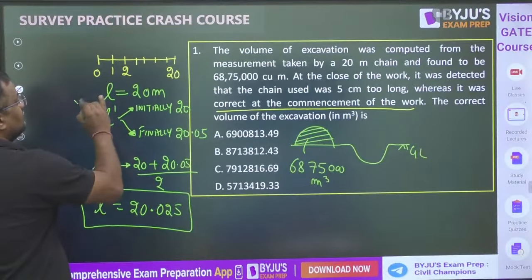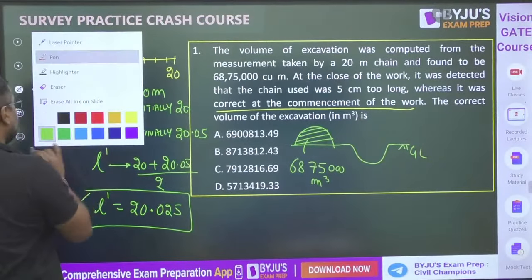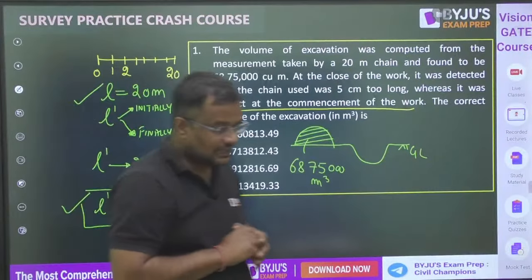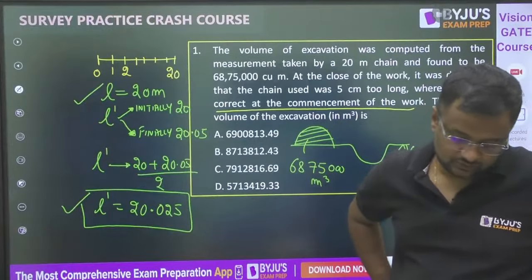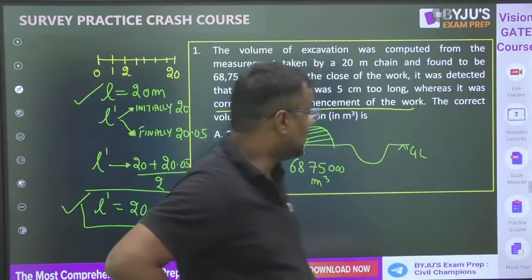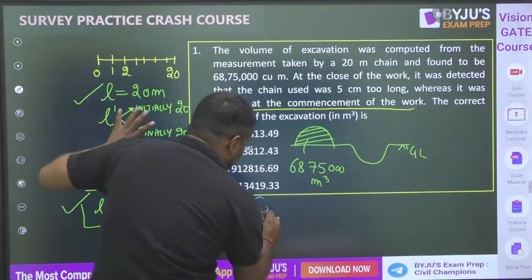This is the length written on it and this is the actual length. Any doubt till here? Give me yes or no. Now the correct volume is